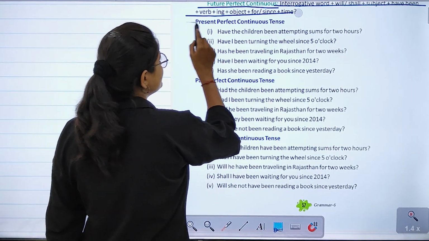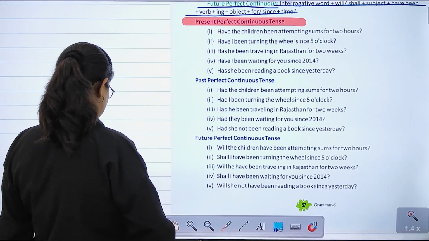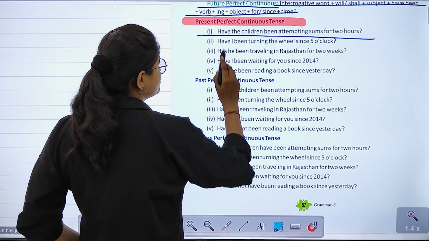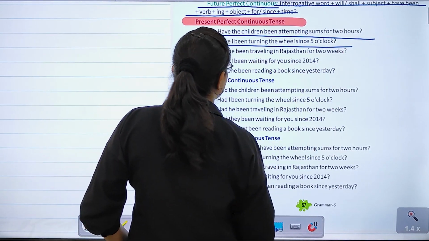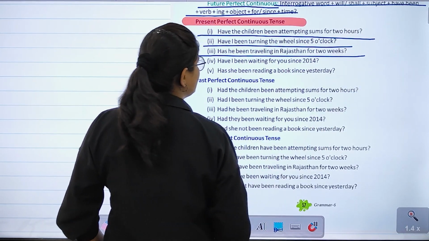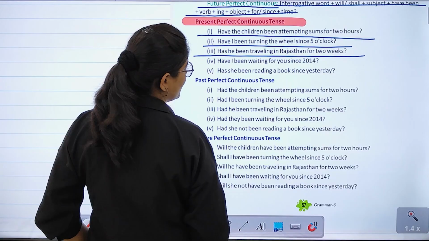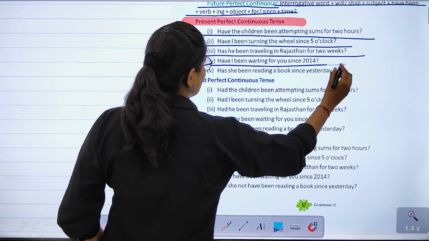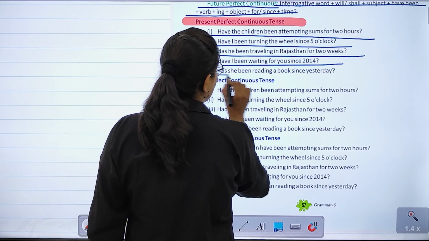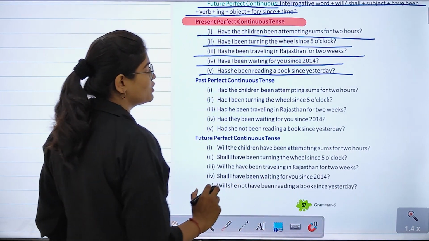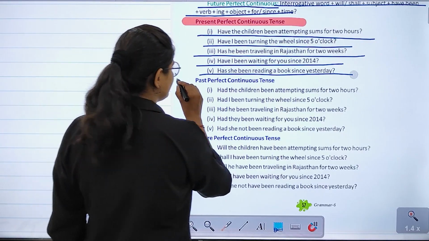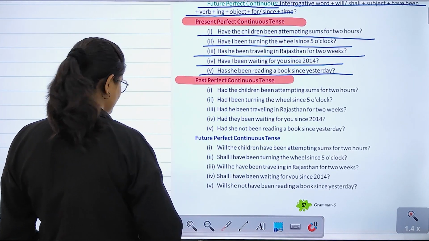So, the very first is present perfect continuous. Have the children been attempting sums for 2 hours? Have I been turning the wheel since 5 o'clock? Has he been traveling in Rajasthan for 2 weeks? Have they been waiting for you since 2014? Has she been reading a book since yesterday? Right? After that, we have the past perfect continuous.